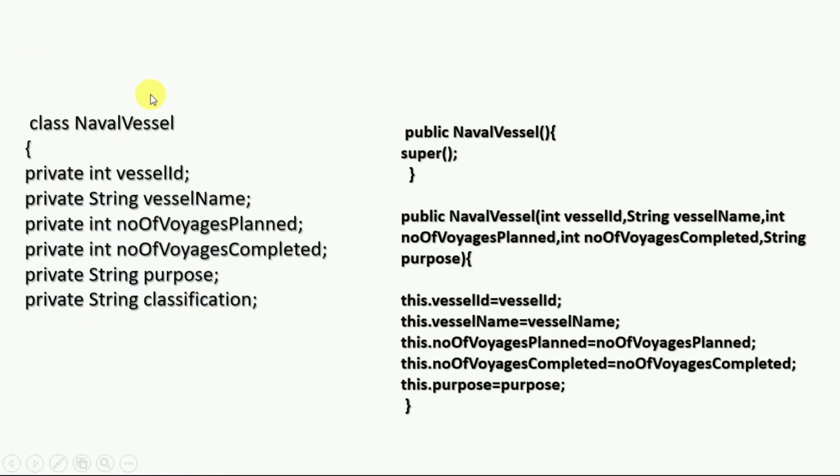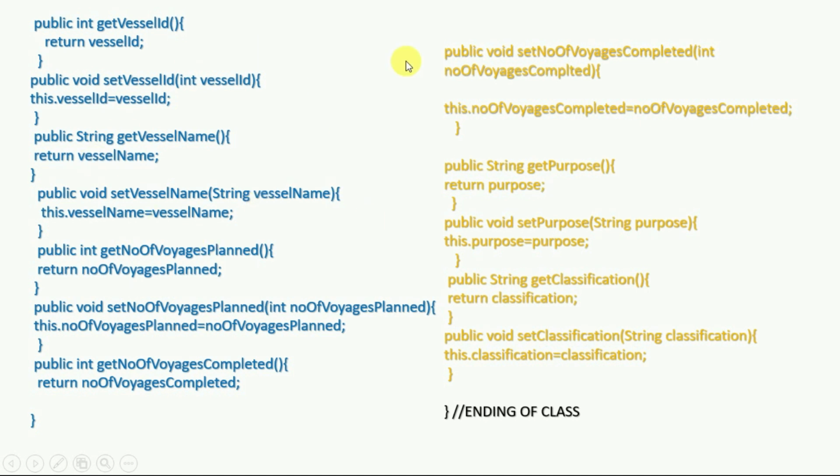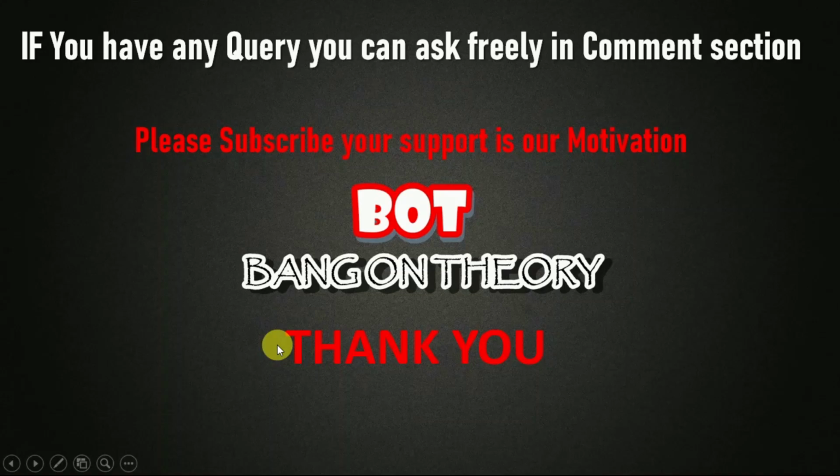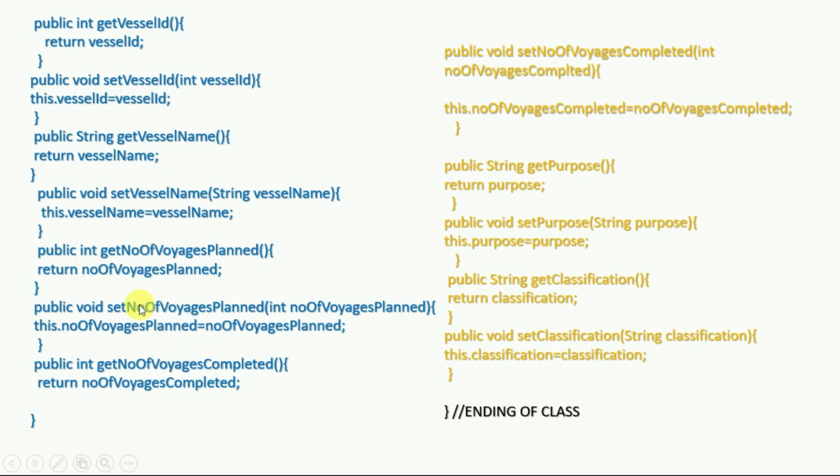Then next we need to create the NavalVessel class. If you don't want to use getter and setter methods, then skip this private access modifier and only declare all variables. Then next we need to create a parameterized constructor for object initialization, variable initialization, and data type matching purposes. You can also skip this part if you don't want to use it. Next, getter and setter methods as per the data types given. And at last, ending of the NavalVessel class. I hope you understood this question with the solution part.